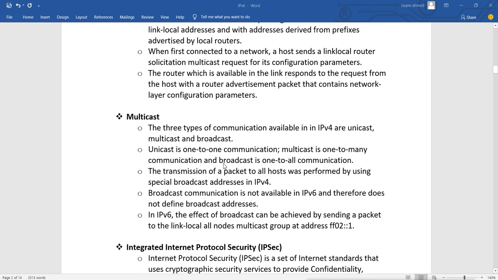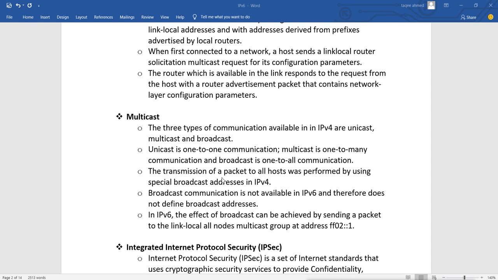Then multicast. The three types of communication available in IPv4 are unicast, multicast and broadcast. Unicast means one-to-one communication, multicast means one-to-many but not all, and broadcast is one-to-all.